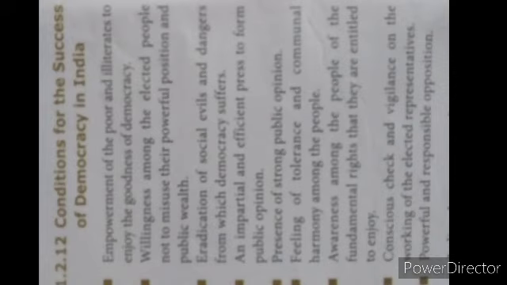Okay. Then conscientious check and vigilance on the working of the elected representative. The government wants to check the representative's work regularly. Whether the people are getting the schemes or the good things from the representative or not. Everything the government wants to check regularly. Okay, powerful and responsible opposition. The people want to ask questions, and at the same time the opposition party will be there. If the ruling party is there, compulsorily an opposition party will be there. That person wants to ask questions. Then only the ruling party will do the work properly.